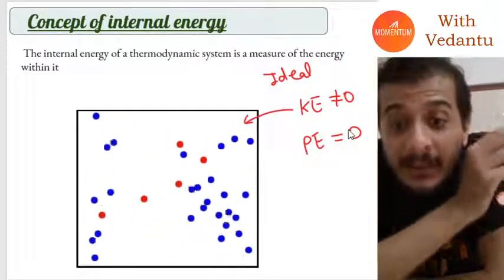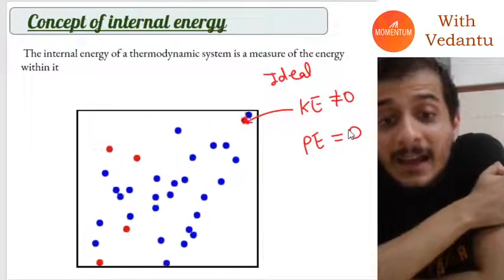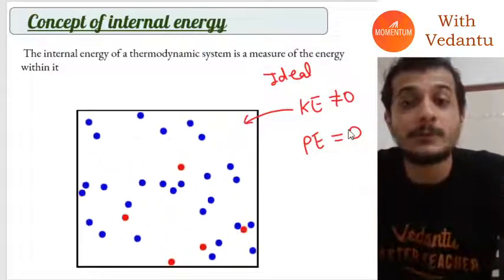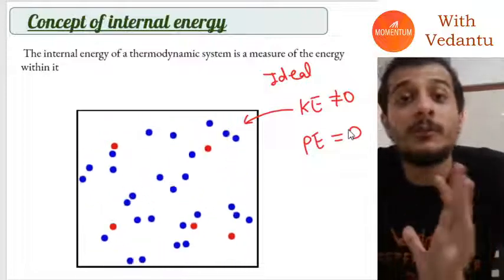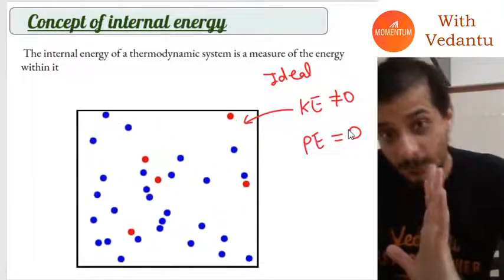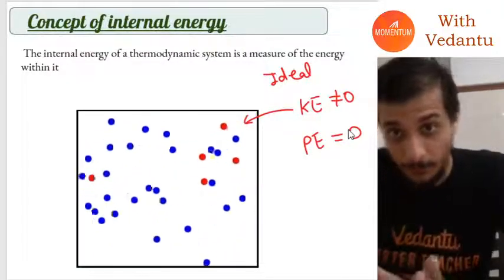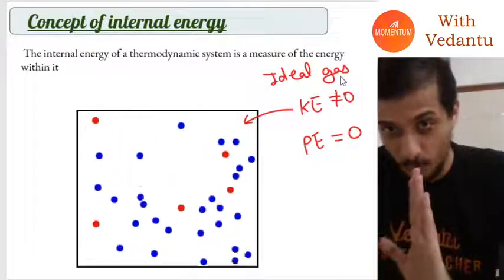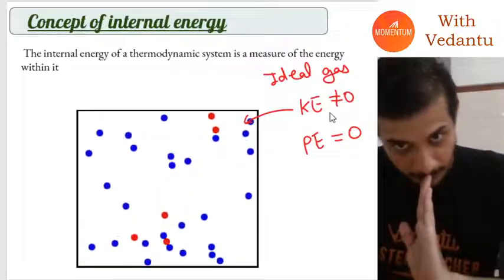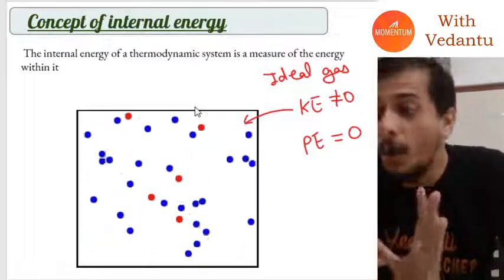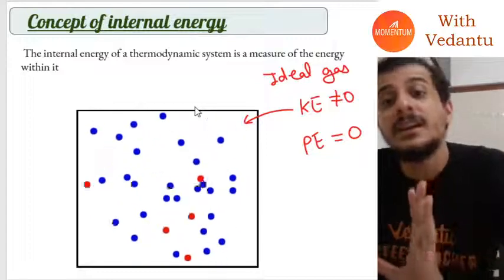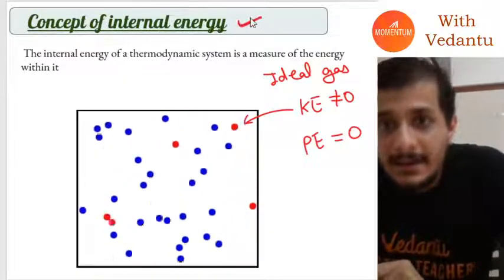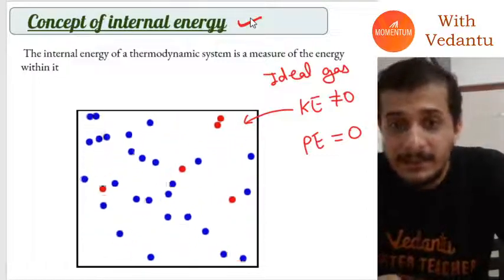Why am I saying that for an ideal gas potential energy is zero? Because for an ideal gas there is no force of attraction or repulsion between the molecules, and for potential energy you always need such forces. Potential energy can only be defined in the presence of such forces. So for an ideal gas there is only kinetic energy. The sum of that entire energy is called the internal energy.